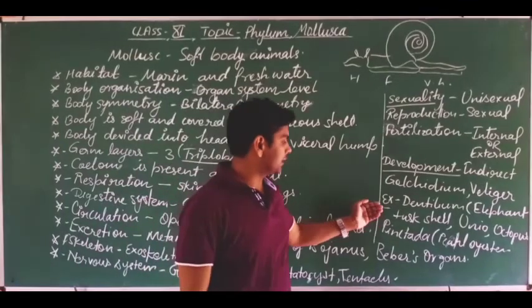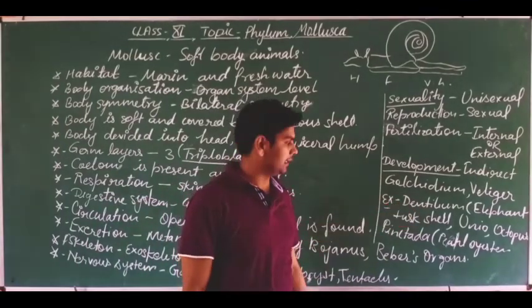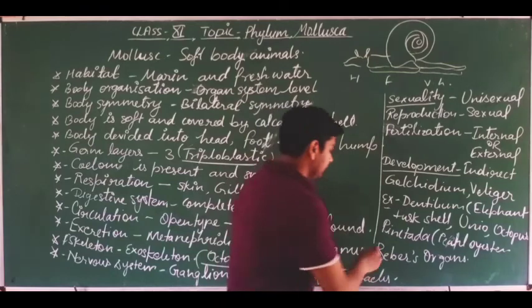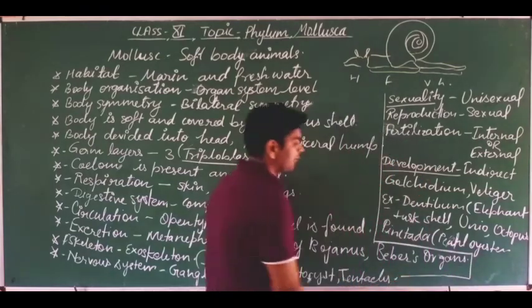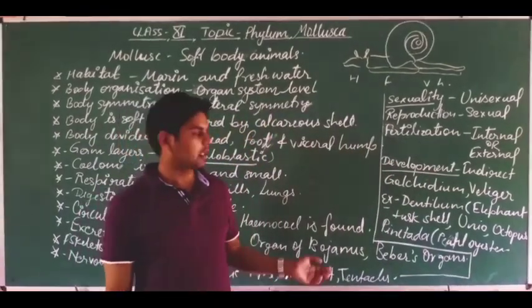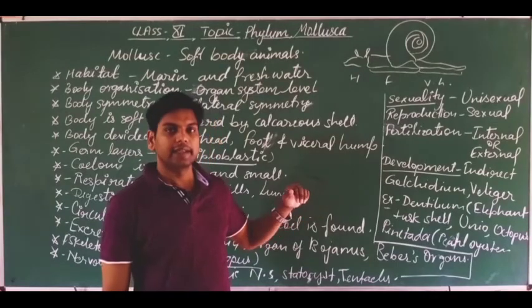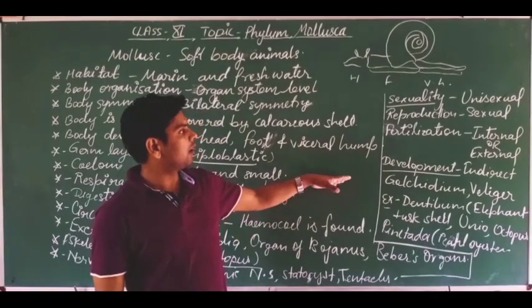The octopus is known as the devilfish. Some other examples are Loligo and Sepia. These are the other examples of this phylum.